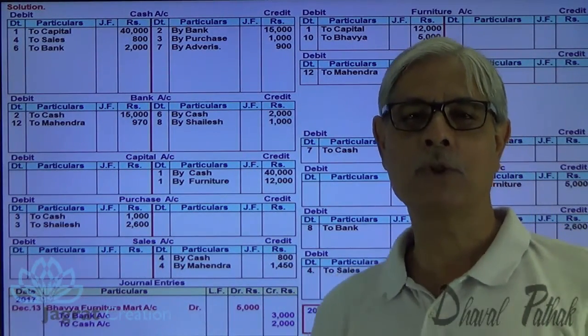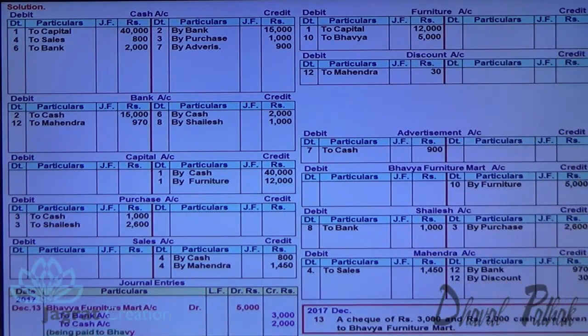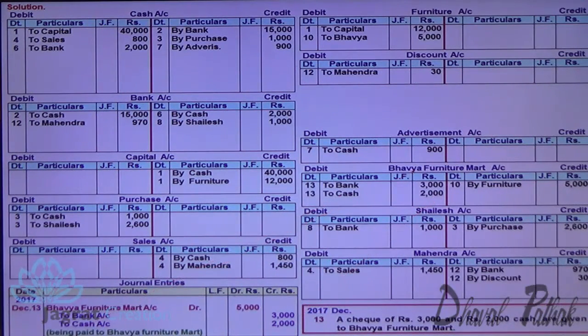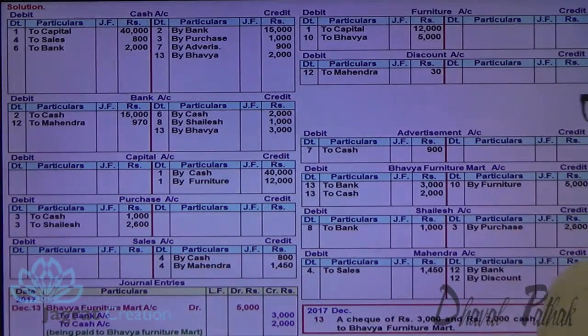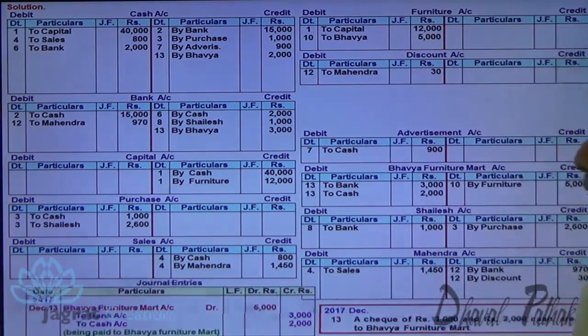Cash given. Cash goes out of the ownership. Credit what goes out of the ownership. So cash account is to be credited. Now write on the debit side of Bhavya Furniture Mart to bank. Similarly write down to cash. So total 5,000 is debited to Bhavya Furniture Mart. Now write to the credit side of cash account Bhavya Furniture Mart. Write to the credit side of bank account Bhavya Furniture Mart. So 3,000 credited, 2,000 credited, 5,000 debited. So amount payable to Bhavya Furniture Mart is being settled. Next.